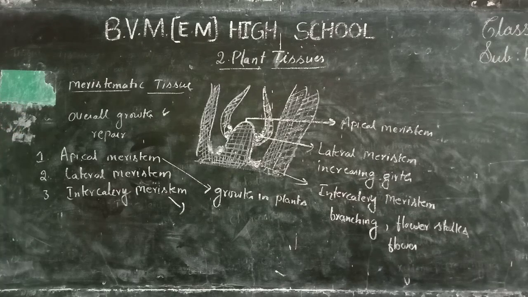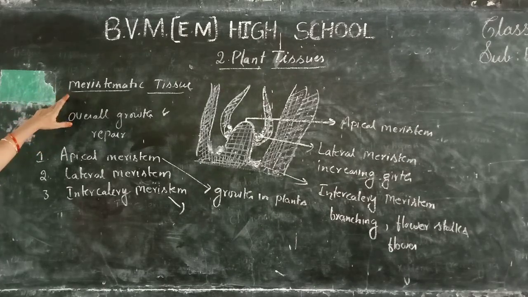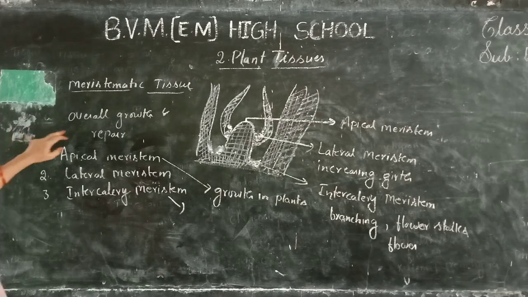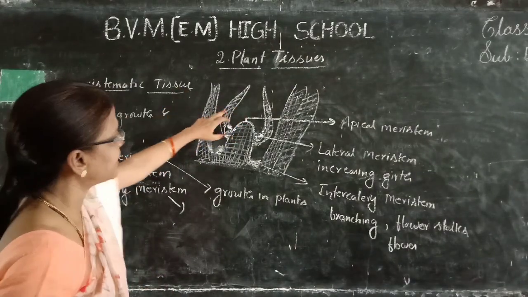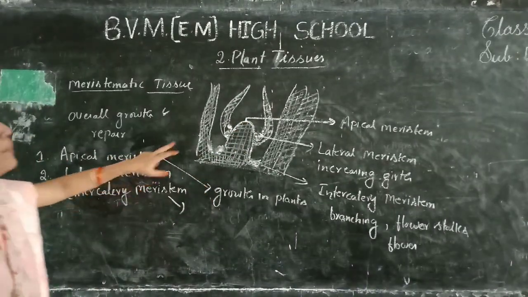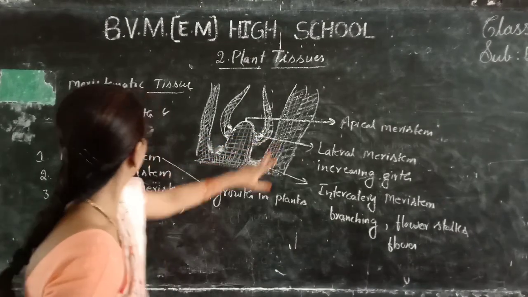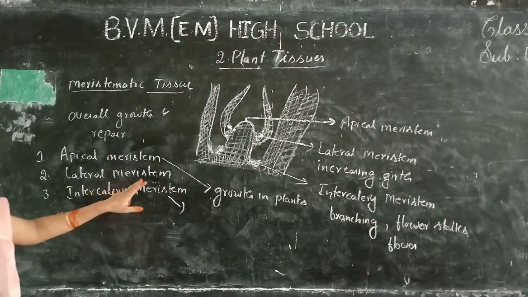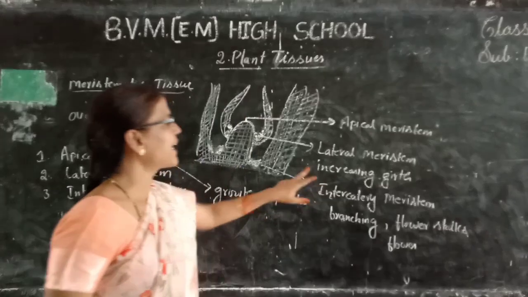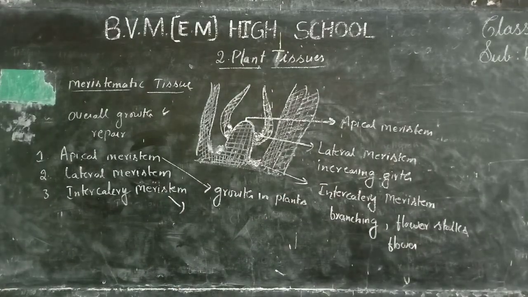The meristematic tissue activates cell division and the formation of new cells. These are living cells and consist of a nucleus and abundant cytoplasm. Next, intercalary meristem, where branches arise or flower stalks arise. This intercalary meristem is found there.